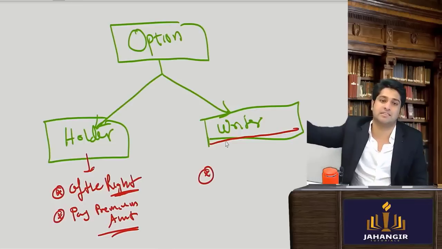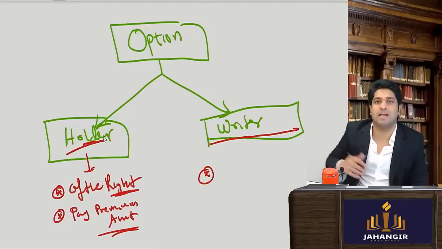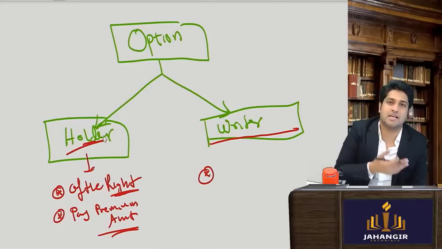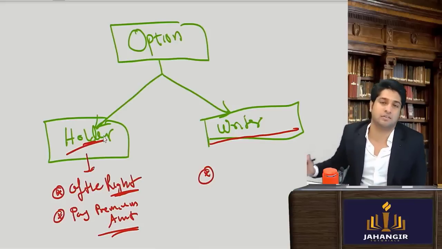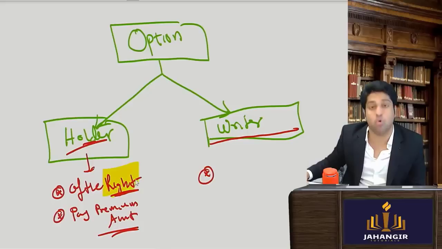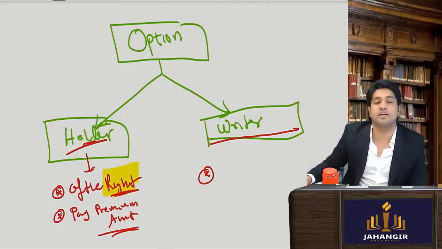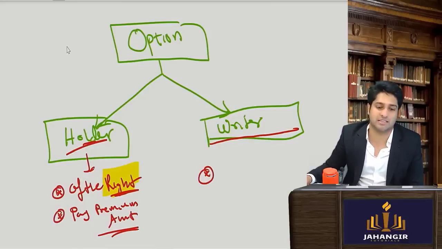Now the writer is the opposite side. If I am taking the option and I am exercising or not exercising, my opposite counterparty is called a writer. Since I am the holder of the contract, I have the right. If it is profitable, I will exercise the right. If it is not profitable, I will not exercise the right. Is that clear?